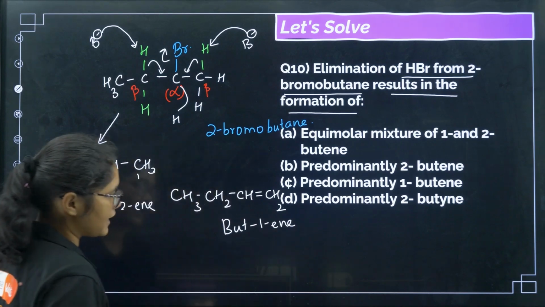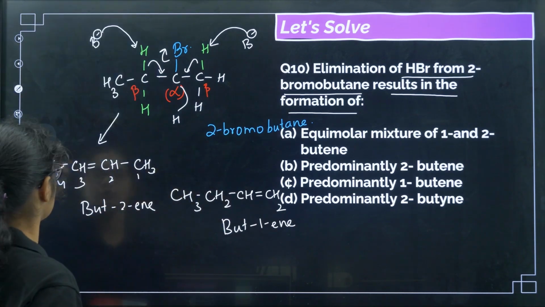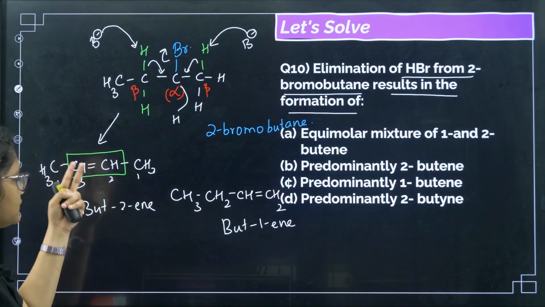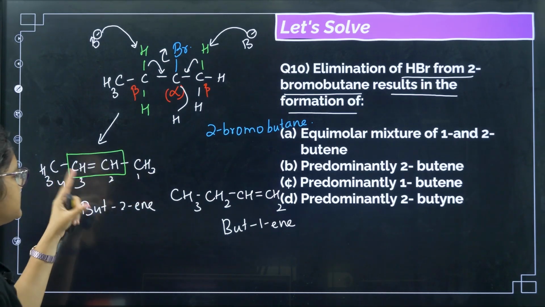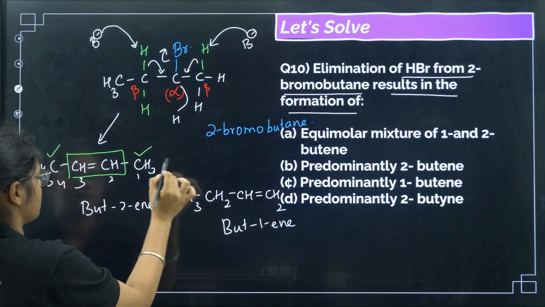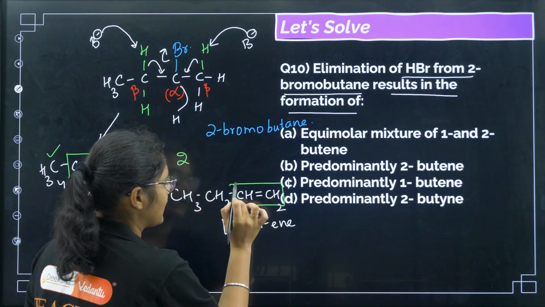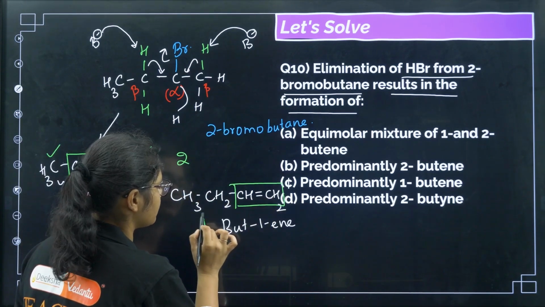And we have discussed that when I tell you to find the major product, what you have to do is make a box here, and you have to see to this double bond how many carbons are attached. So here one carbon, here one carbon. So to this double bond 2 carbons are attached, and I'll make a box here, and to this double bond only 1 carbon is attached.